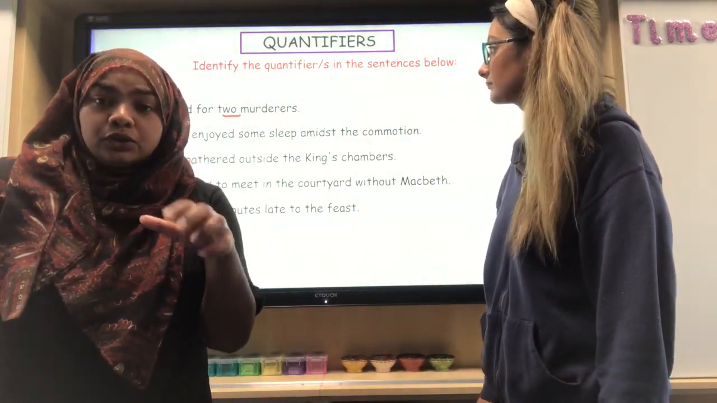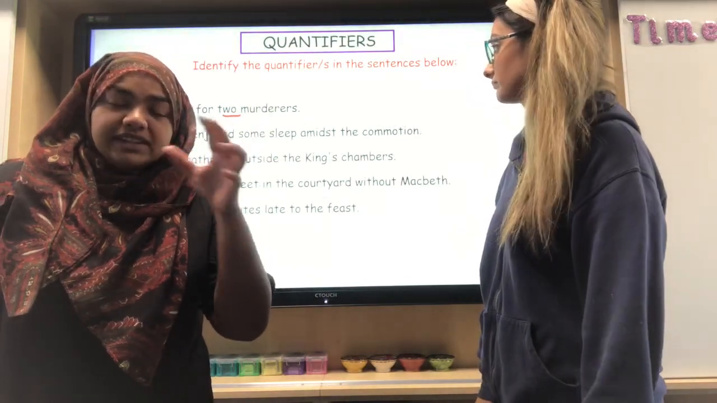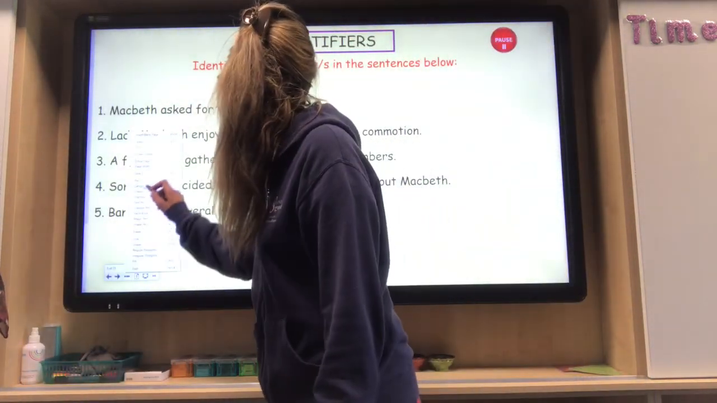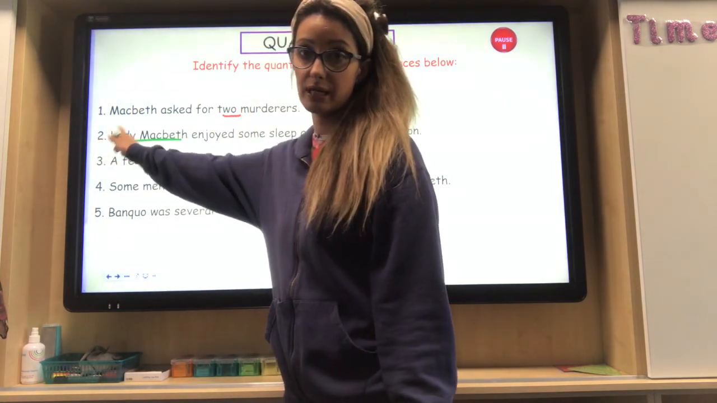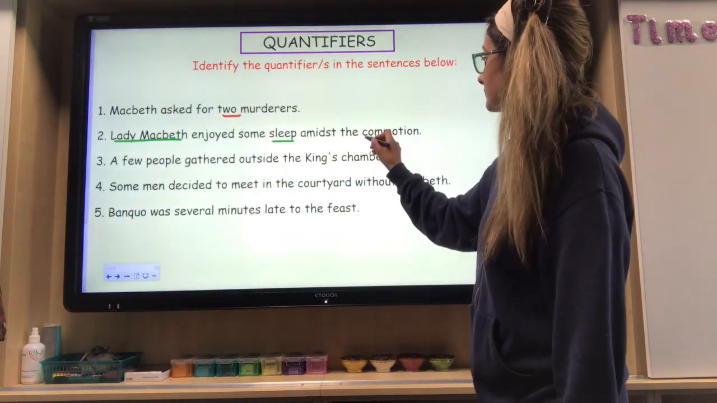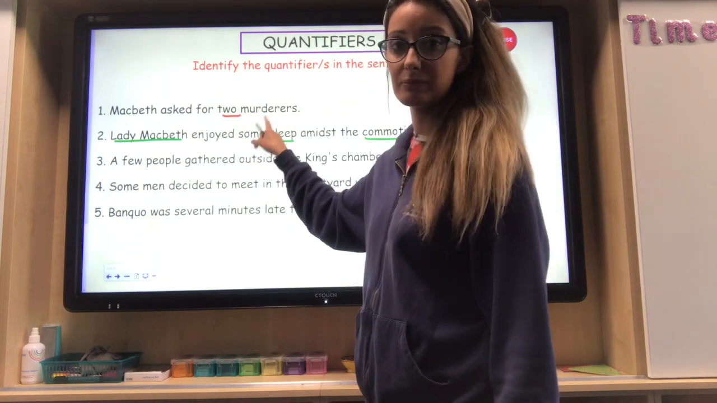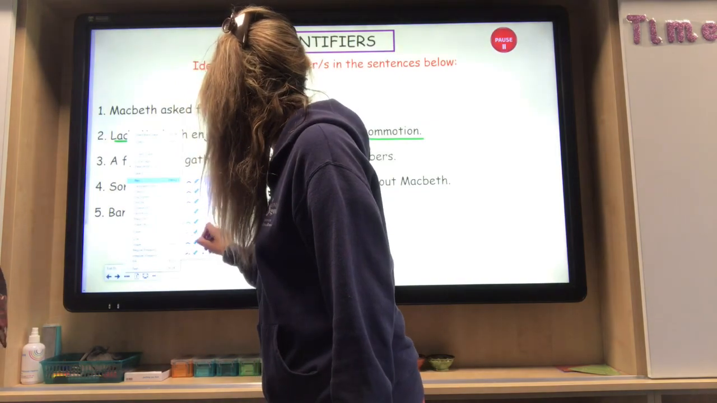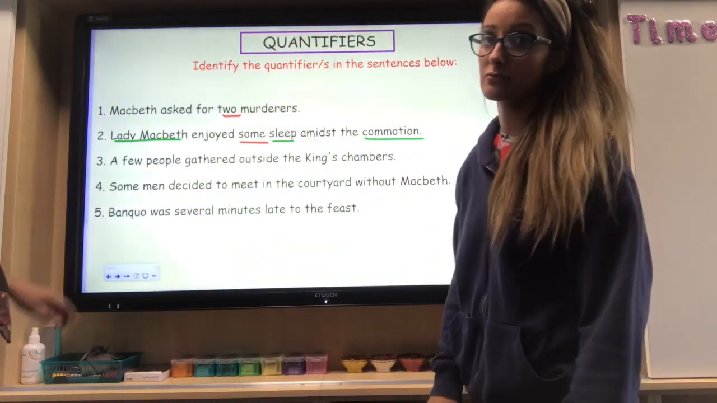So if you're not sure, remember to identify the nouns in the sentence and just see, is there a word before it that tells you about the amount or how many? That's a really good tip, and I can use it for the next one. I'm going to highlight in green where my nouns are. Lady Macbeth, there's no quantity about Lady Macbeth. Sleep is the noun. There may well be a quantity there, and commotion is an event. So I'm having a look before the word sleep. Yes, it tells me the amount of something. They're getting some sleep. So the quantifier in this sentence, that I'm going to do in red, is some.